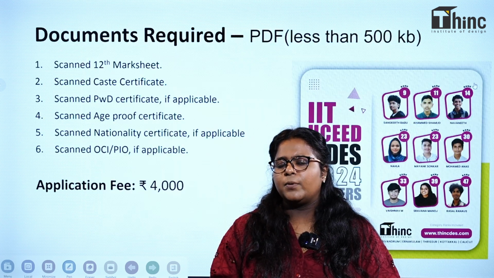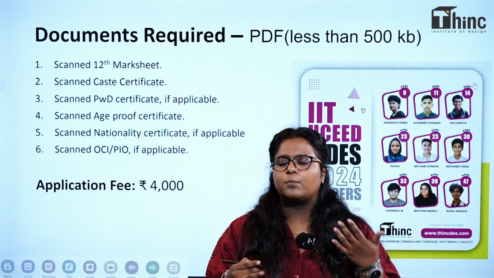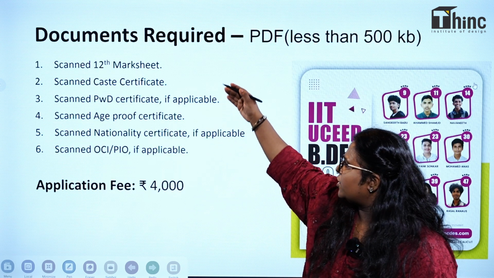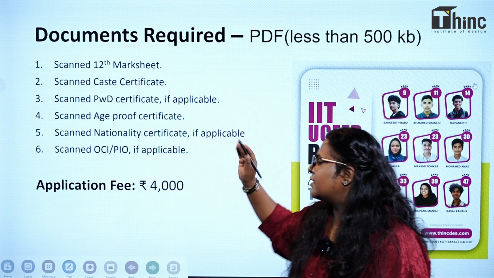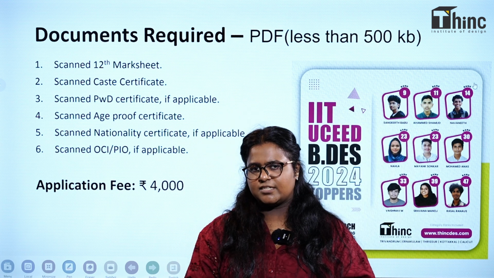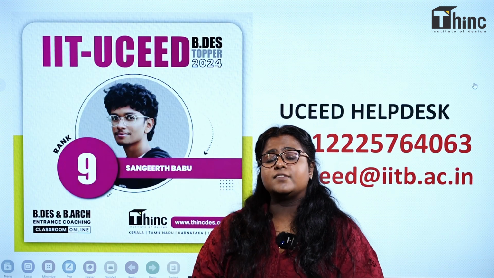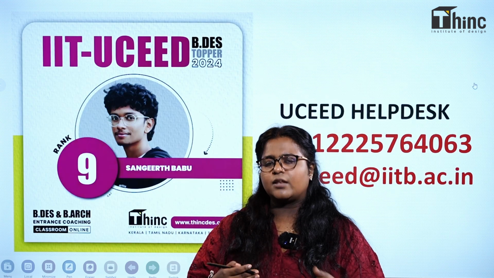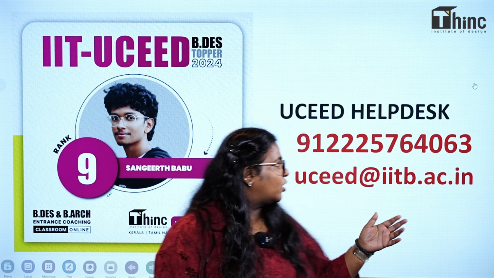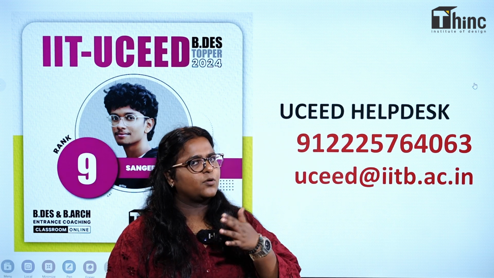Your documents shouldn't be more than 500 KB. You have to upload your documents as PDF. So these are the documents which you have to scan and upload. The total application fee of the registration will be 4,000 rupees. Once all that is done, and if you have any queries or your application process is not done, your payment is lagging, you can contact UCEED Help Desk or you can reach them out on their mail ID.